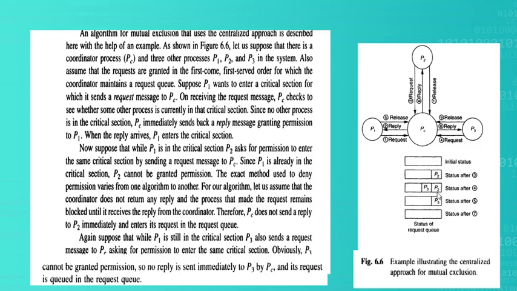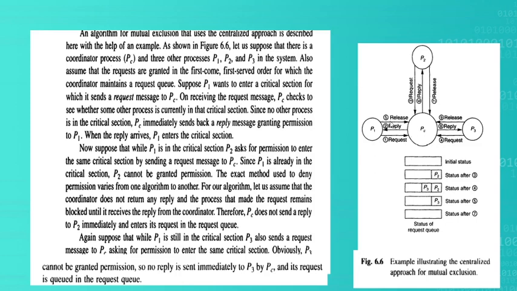So P3 is placed after P2, because we got the request from P2 first, and after P2 we got the request from P3. In a queue we add elements from the rear side. So P2, P3 are ordered in the ready queue. Whenever P1 comes out of the critical section, P2 will go into the critical section. After completion of P2, P3 will go into the critical section.